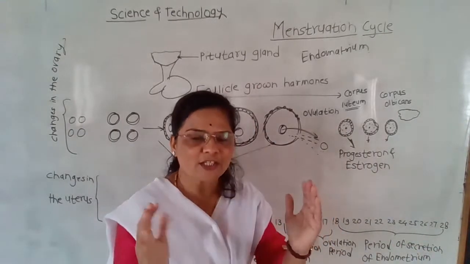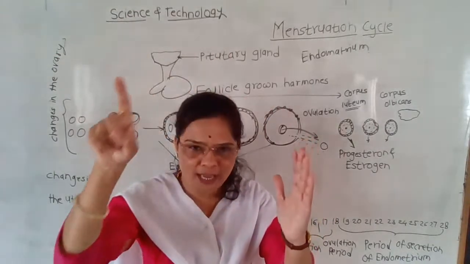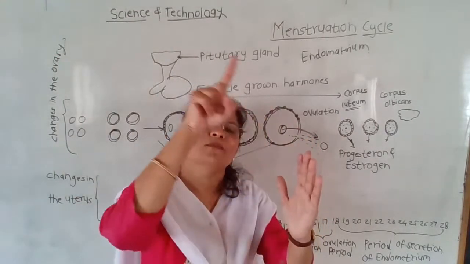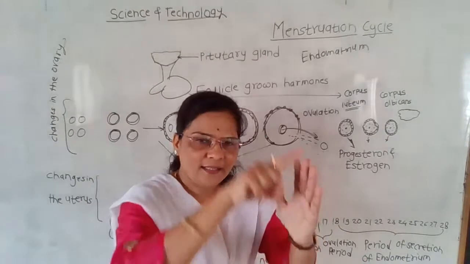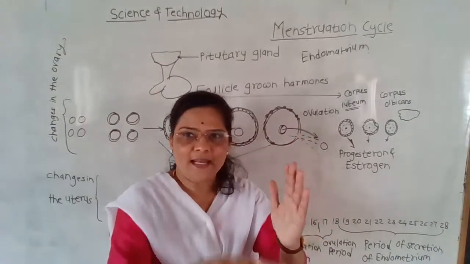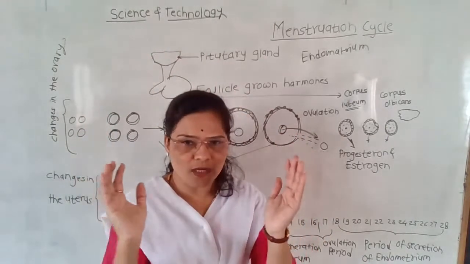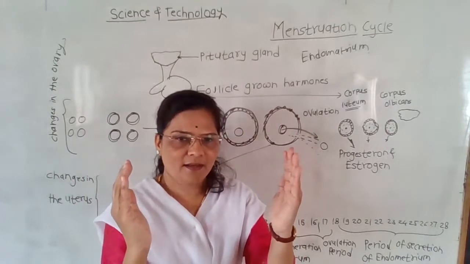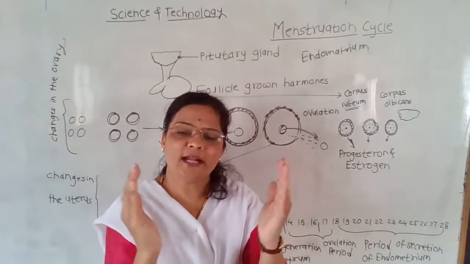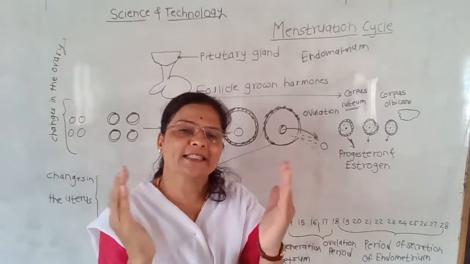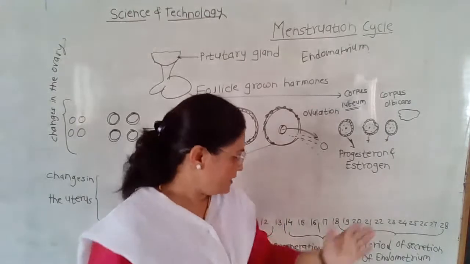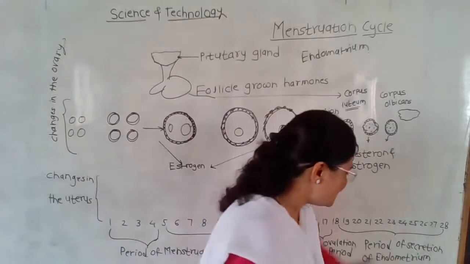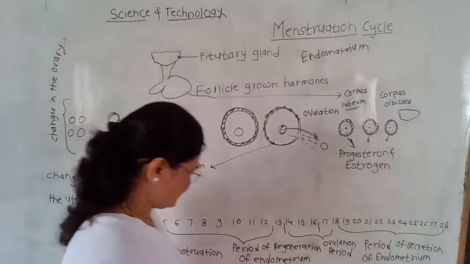Again there is a preparation of the inner wall of the uterus and the secretion of hormones, and it is ready to form the assembly in the uterus and ready to accept the fetus. That is called the period of secretion of the endometrium.